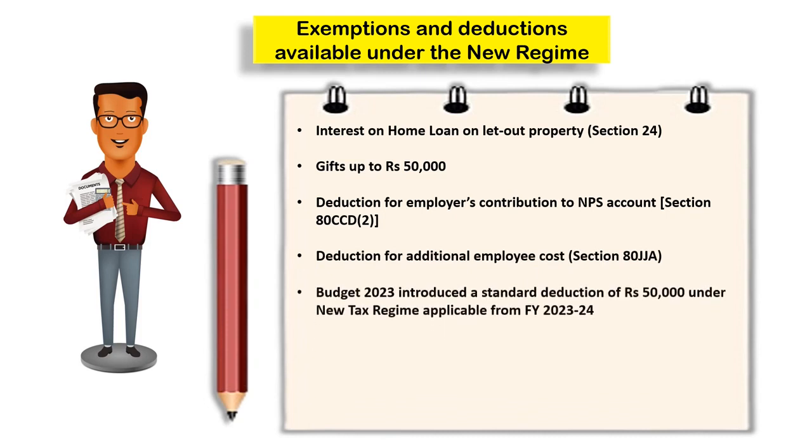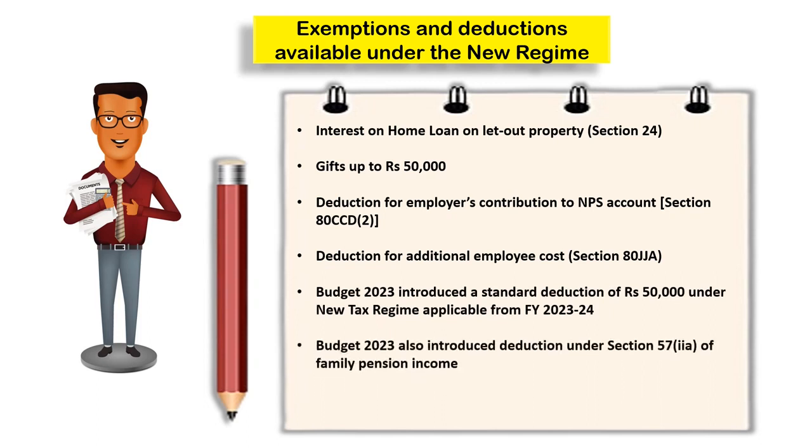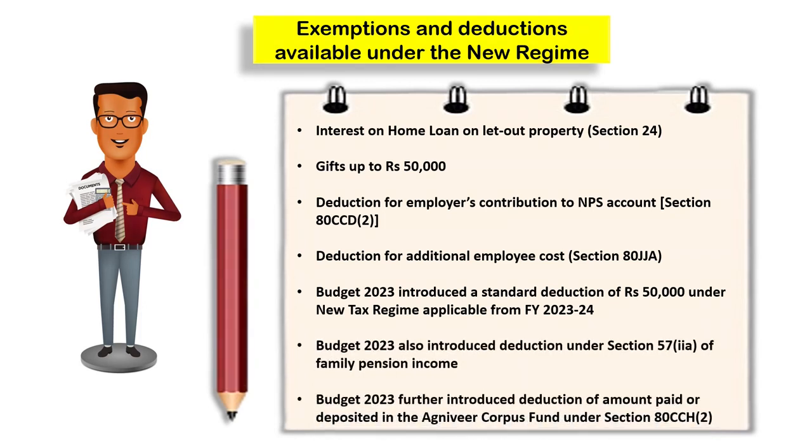Budget 2023 has also introduced standard deduction of Rs 50,000 under the new tax regime and deduction of family pension income under Section 57(2)(a). Further, Budget 2023 has also introduced a deduction of amount paid or deposited in the Agniveer Corpus Fund under Section 80CCH subsection 2 under the new tax regime.